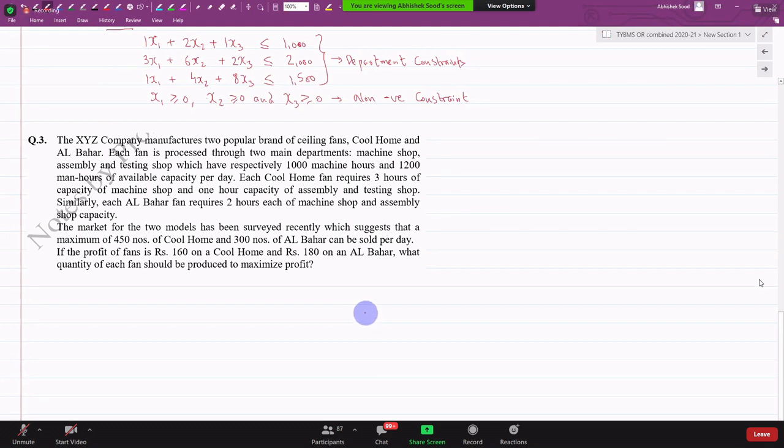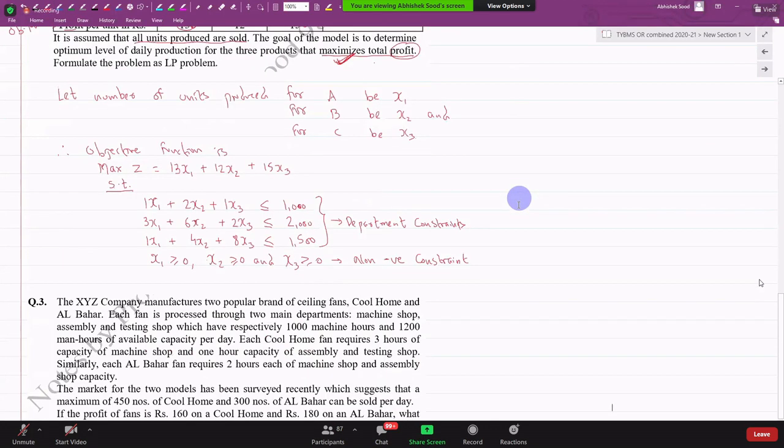The market for the two models has been surveyed recently, which suggests that a maximum of 450 numbers of Cool Home and 300 numbers of Al Bahar can be sold per day. If the profit is 160 on a Cool Home and 180 on an Al Bahar, what quantity of each fan should be produced to maximize profit? Tell me, answer these three questions.